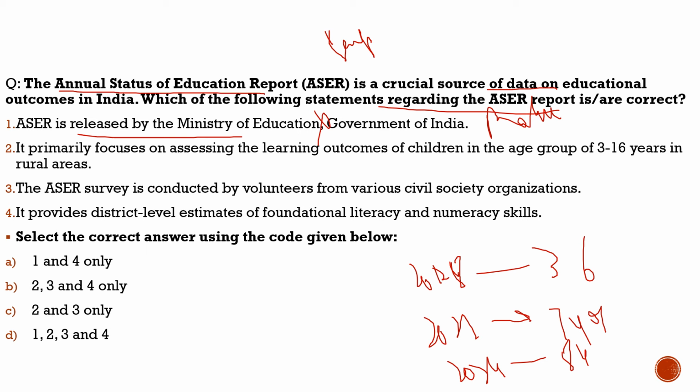Second statement: it primarily focuses on assessing the learning outcomes of children in the age group of 3 to 16 years in rural areas. 100% correct. Third statement: the ASER survey is conducted by volunteers from various civil society organizations. 100% correct. Fourth statement: it provides district-level estimates of foundational literacy and numerical skills. 100% correct. So the correct options are option 2, option 3, and option 4. From the code given below, the correct code would be option B.